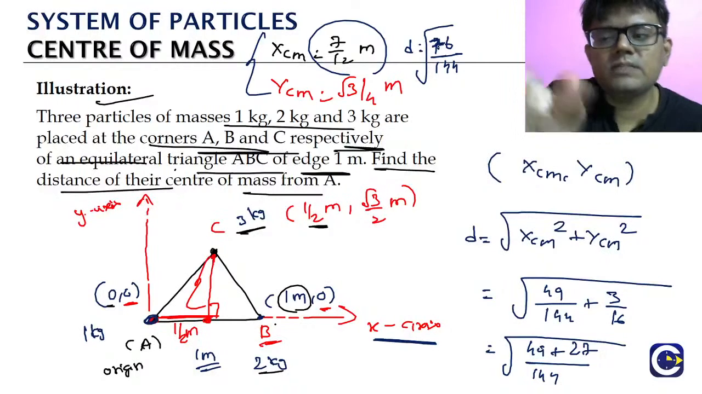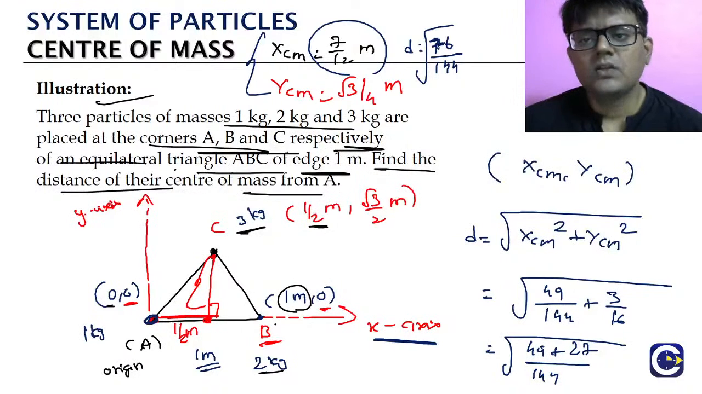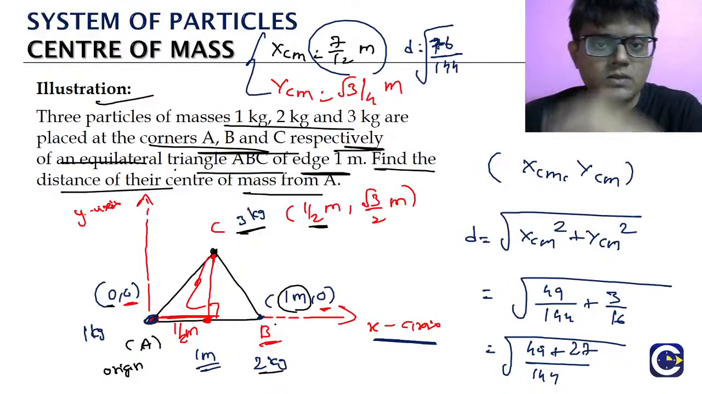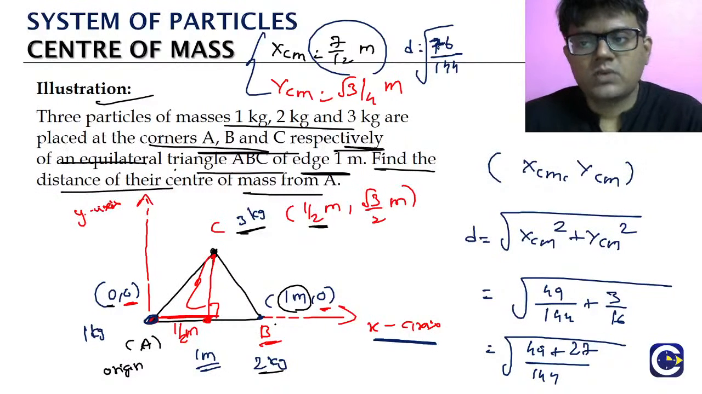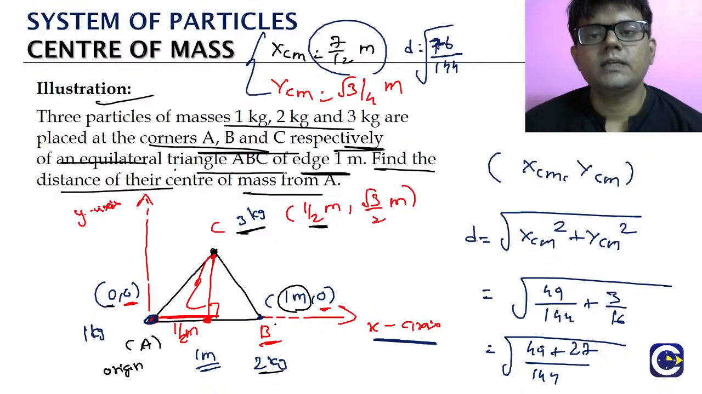Okay, so now simplify. We can see that 4 can be cancelled. We can just cancel the 4. That's why we simplify. But this is the answer. What is it? D will be equal to what?